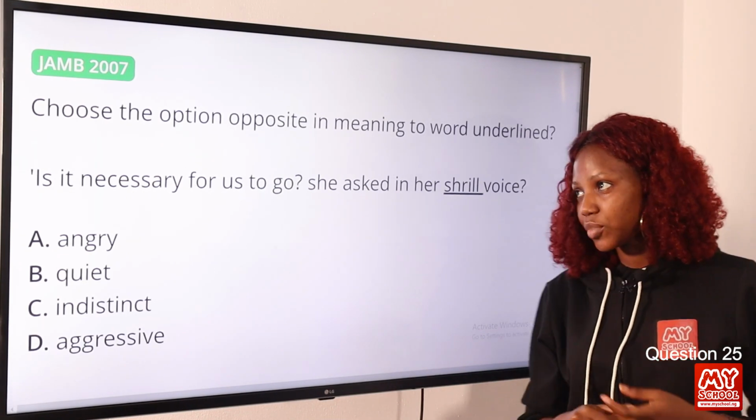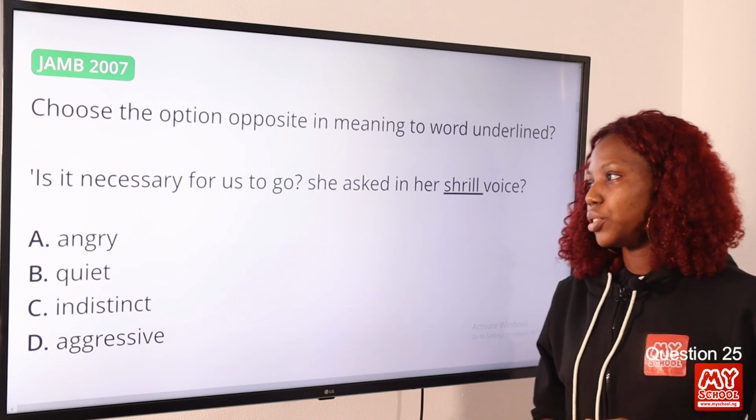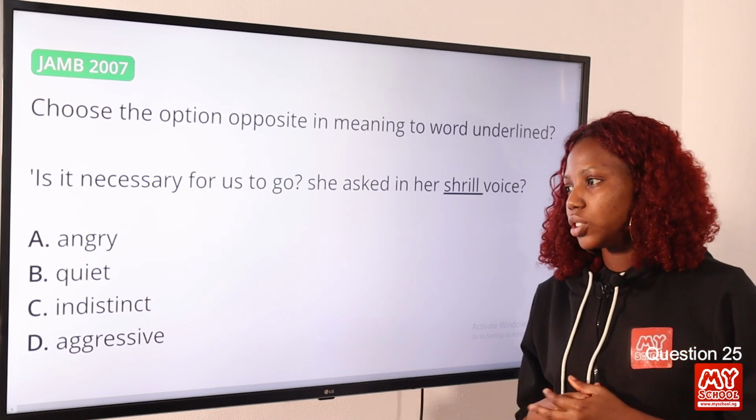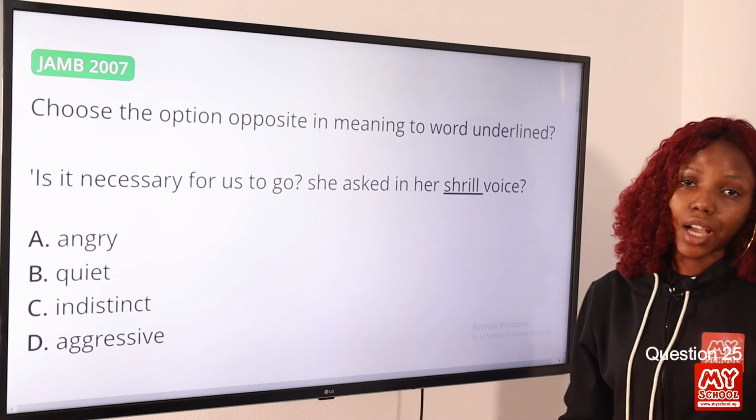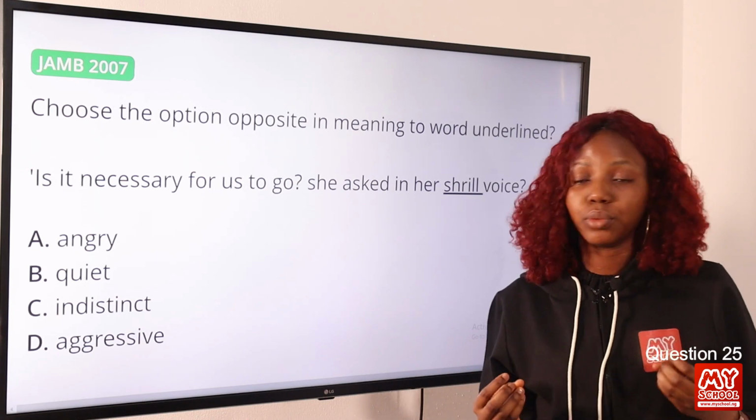Question 25. Choose the option opposite in meaning to the word underlined. Is it necessary for us to go? She asked him in a shrill voice. Now the word shrill is underlined. So option A we have angry, option B we have quiet, option C we have indistinct, option D we have aggressive.